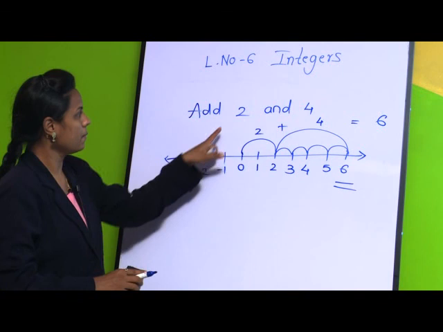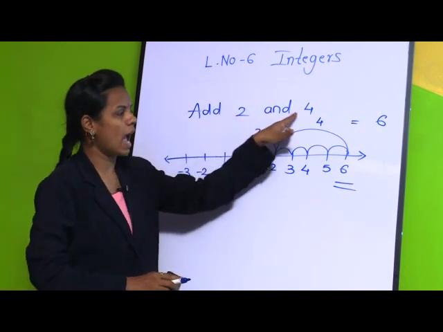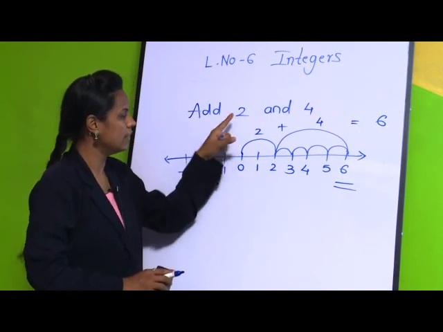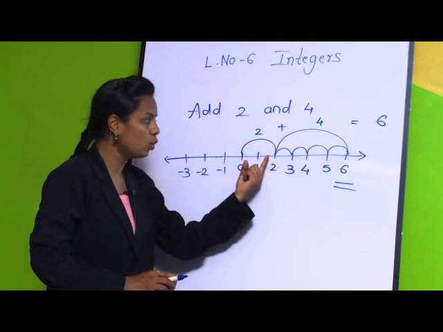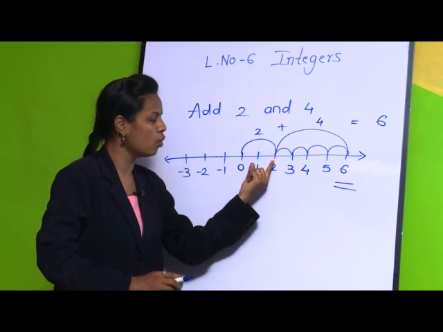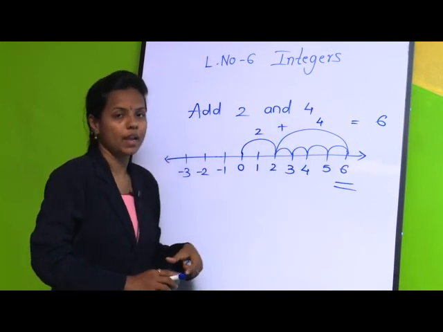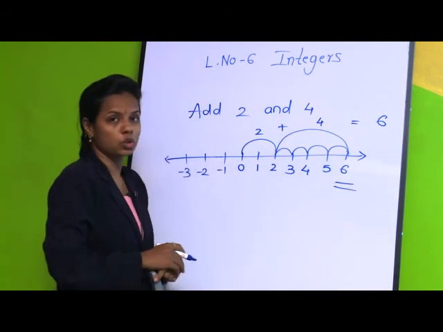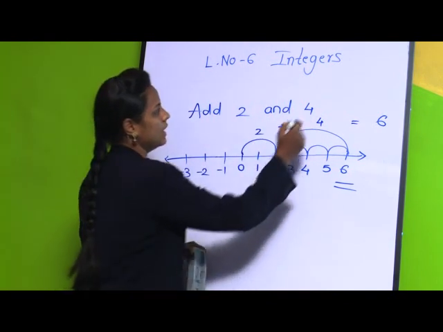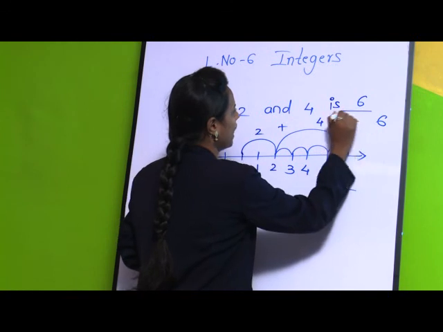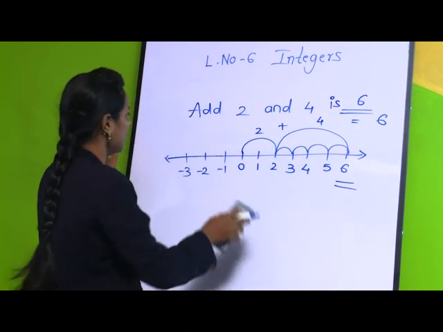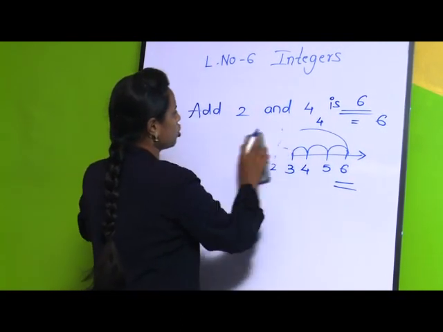Did you get it? See, the question is add 2 and 4. It means 2 plus 4. So first of all from 0, as it is a positive integer, we will jump to 2, and to the number 2 we have to add 4. So from 2 we have jumped 4 steps forward, and we got the answer 6. So the addition of integers 2 and 4 is 6. Okay. So in this way we find the addition on the number line. Let us see a few more examples to solve it.